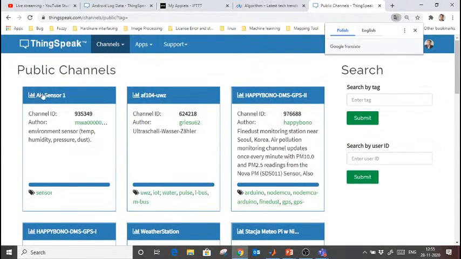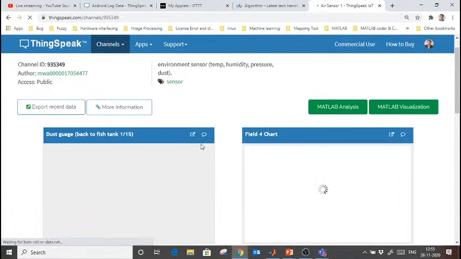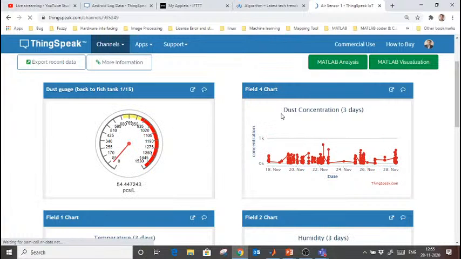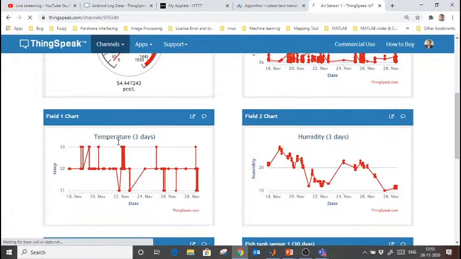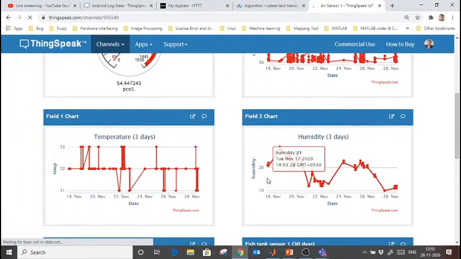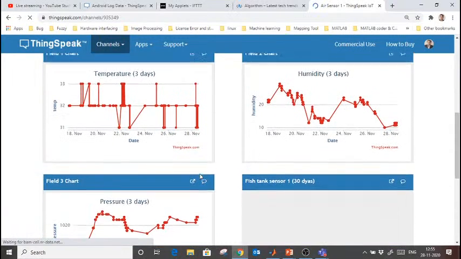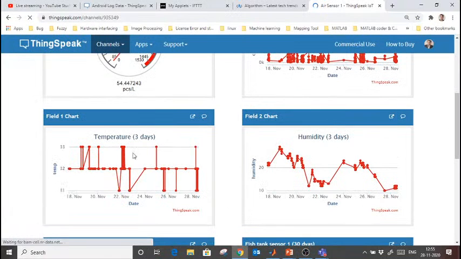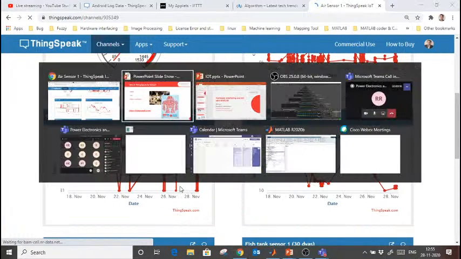Let's say I'm going to click on some channel here, like air sensor. So you see that different fields are available. Field 1 is the temperature, field 2 is the humidity, right? Field 4 is the chart. Now let's say that I have to read data from this channel. Means I want to read this temperature from here, in MATLAB.